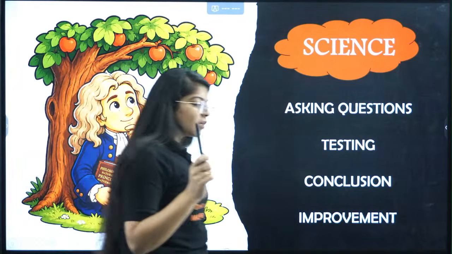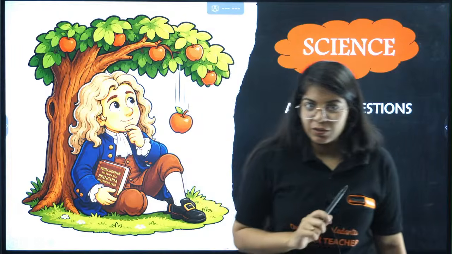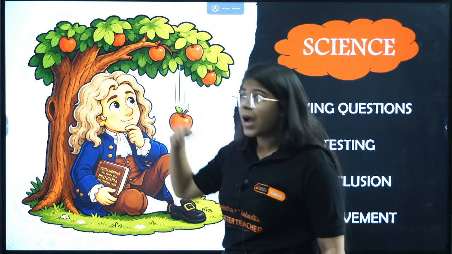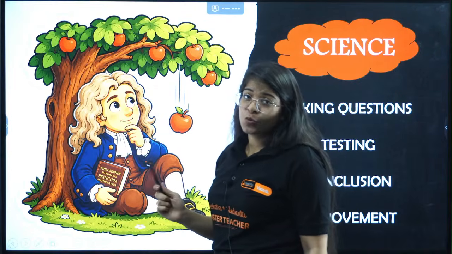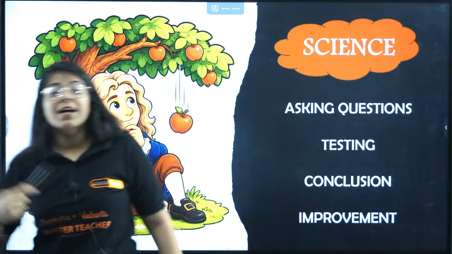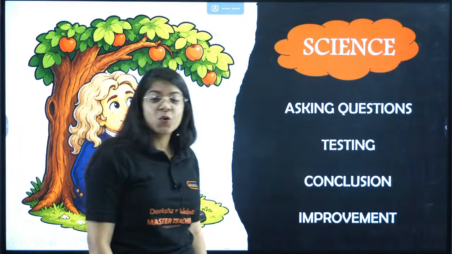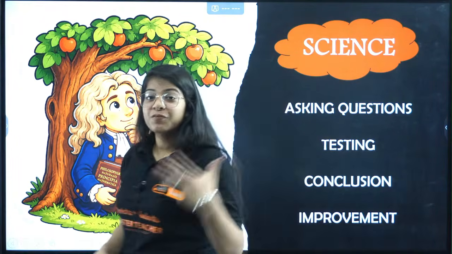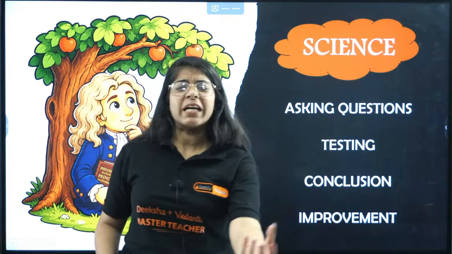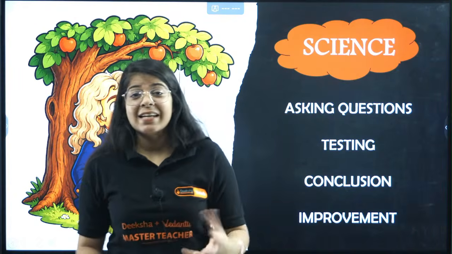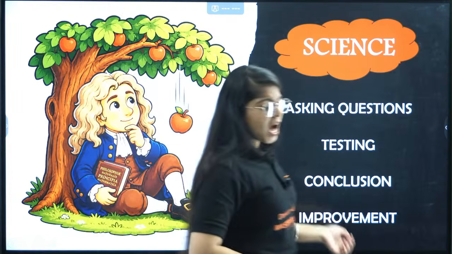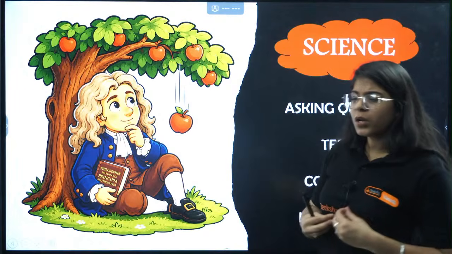What this book talks about, right? When you imagine yourself in the place of Newton, would we have gravitation today? Or me in the place of Newton, and an apple fell. I'm like, oh, sweet apple, I'll eat it. I'm always hungry, right? So how does a scientist think? How do you ask questions? This book talks about that. The first step you take towards becoming a scientist, a physicist, a chemist, a biologist is asking questions.